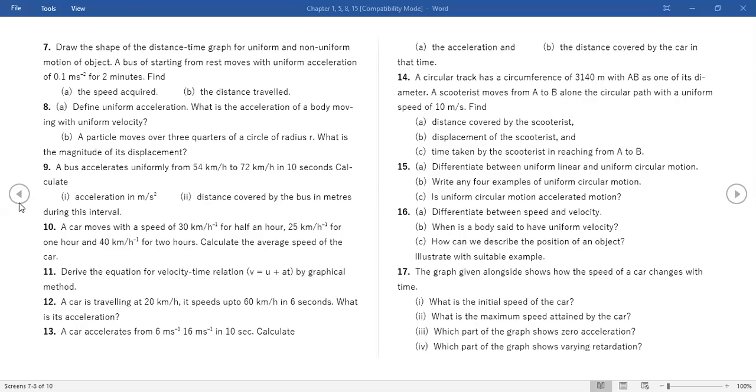Ma'am, is that 12th one 66.6 meters per second square?